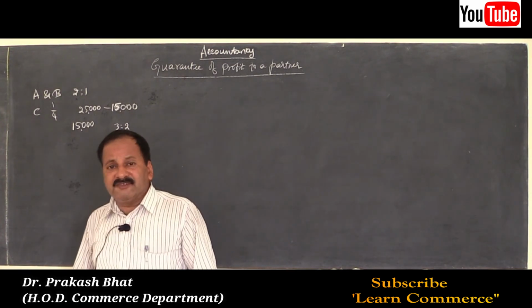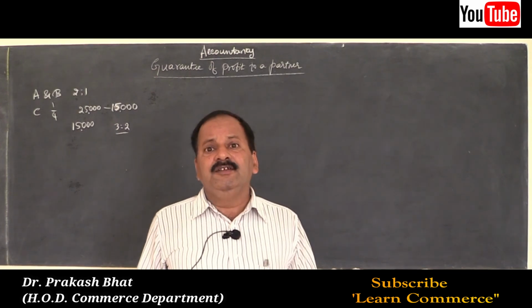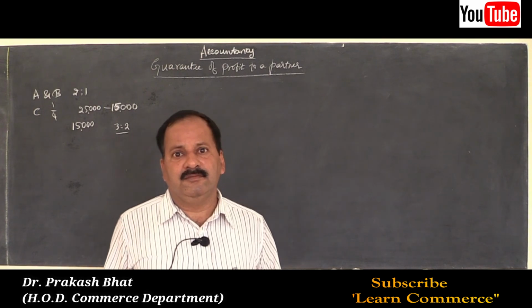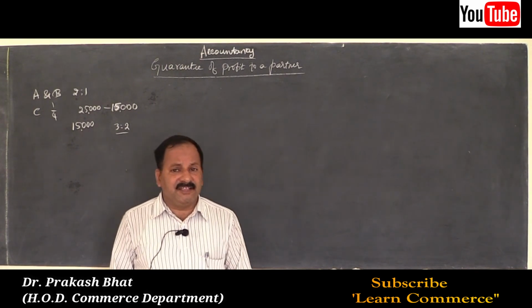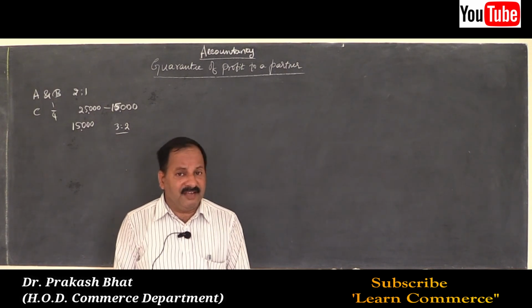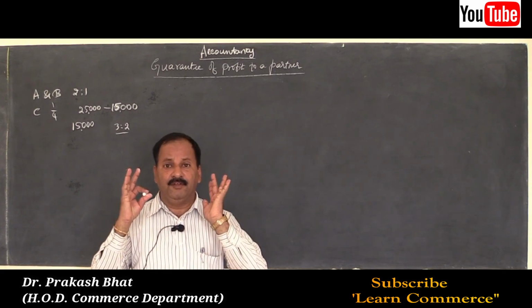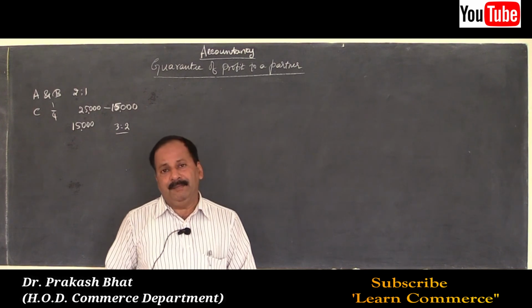In some problems they may give instruction in such a way that the guarantee is given by the firm. Don't get confused, friends, because while explaining the theory part itself, I have made it very clear there is no separate legal entity for the partnership firm. Partners collectively are called firm.